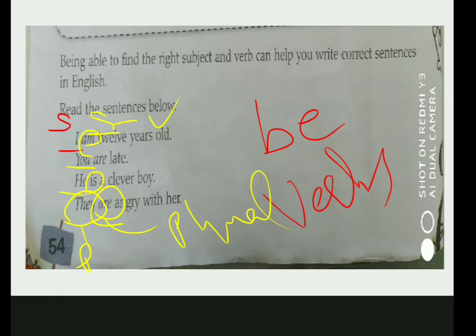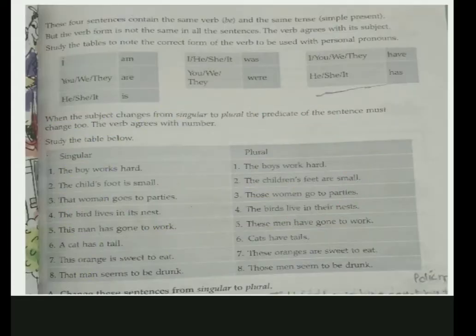Okay, so now let's move to your next page, page number 55. Okay, now what can you see over here? See, now underline whatever I underline, okay? These four sentences contain the same verb be. Now, what four sentences we are talking about? Which four sentences we are talking about in the sentence? Yes, the one on page number 54, right?